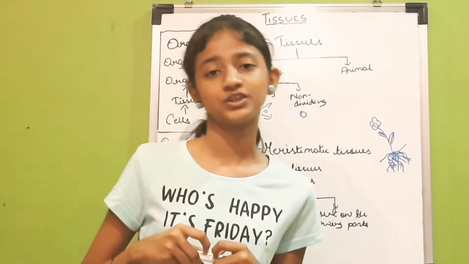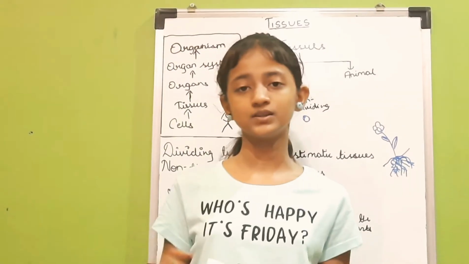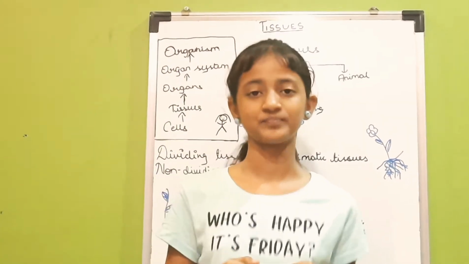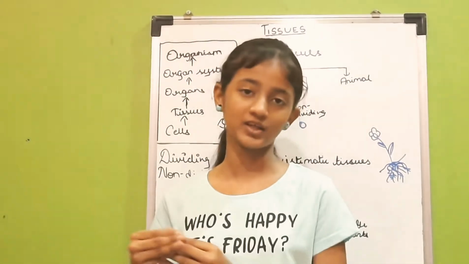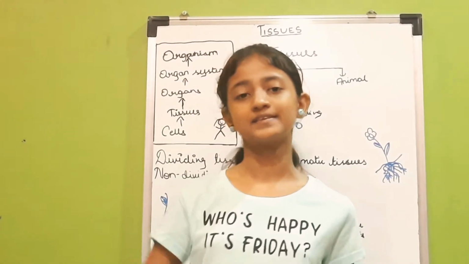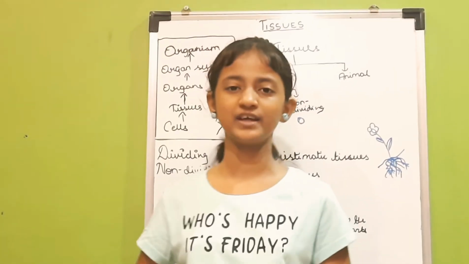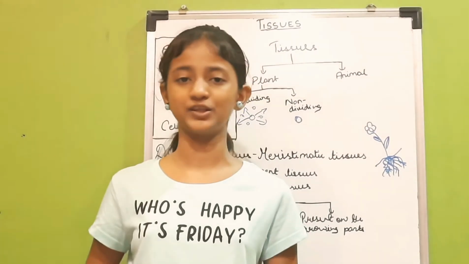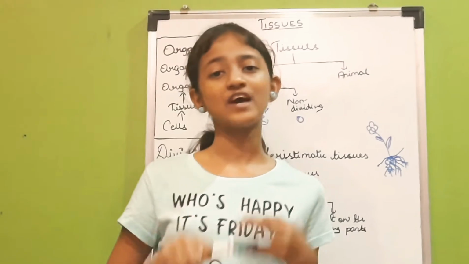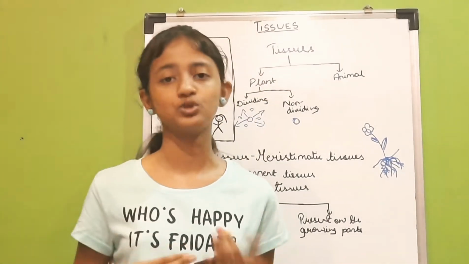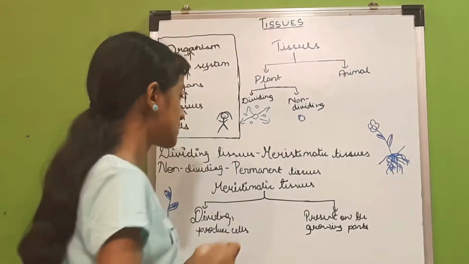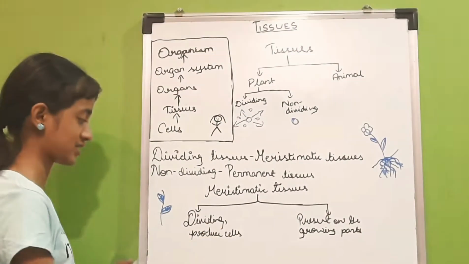So dividing tissues, the biological term is meristematic tissues, and non-dividing, the biological term is permanent tissues. So instead of using dividing or non-dividing, we can use meristematic and permanent tissues. Now as we have learned the biological terms, let's take a look at what these tissues really are. So first of all, we have meristematic tissues.